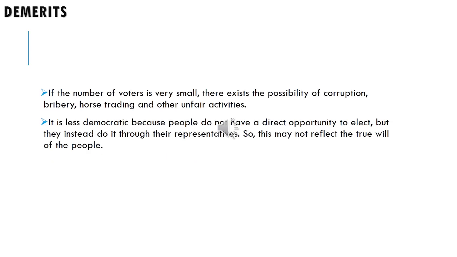But demerits. If the number of voters is very small, there is the possibility of corruption, bribery, horse trading and other unfair activities. Horse trading is nothing but giving money in order to get support. It was especially used as a business term: in business, if you want to achieve something, you have to give money to some persons. That is horse trading. Corruption and bribery are almost the same thing.